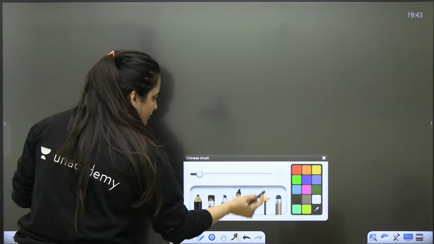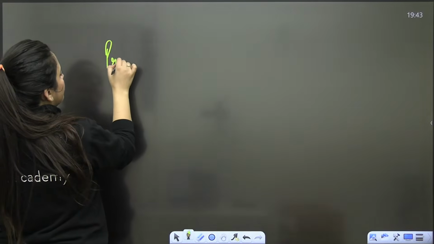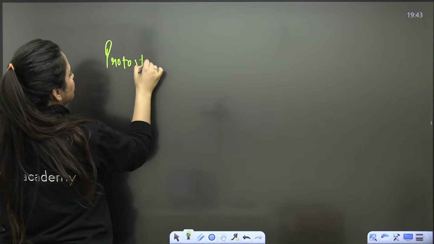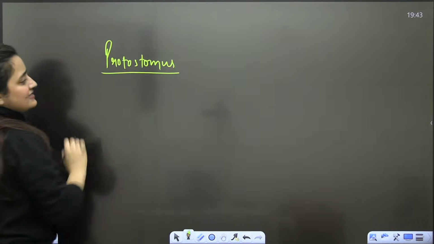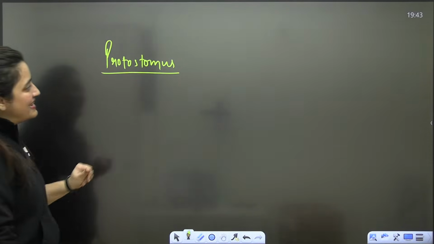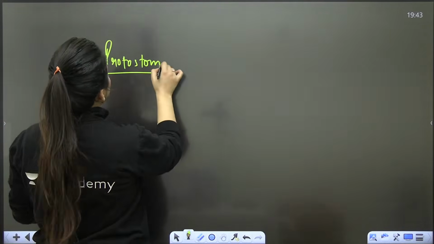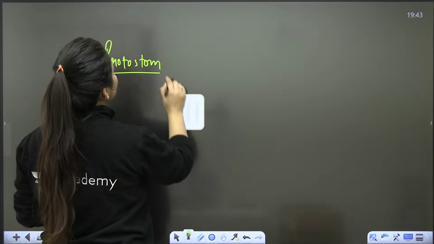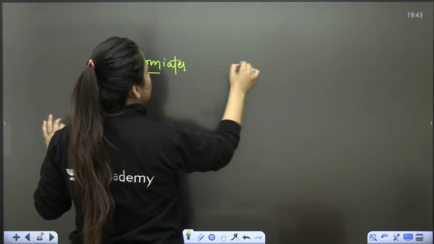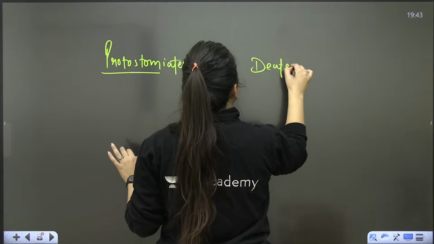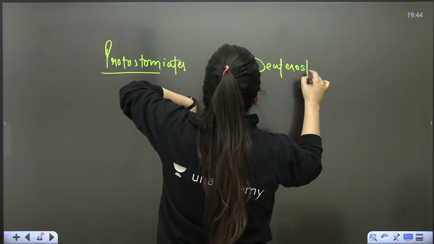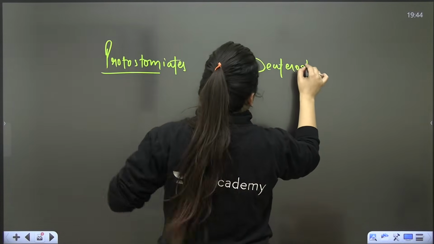Now, here we have two words: protostomes or protostomiates, and deuterostomes or deuterostomiates. You can also say deuterostomous development, protostomous development, whatever it is.